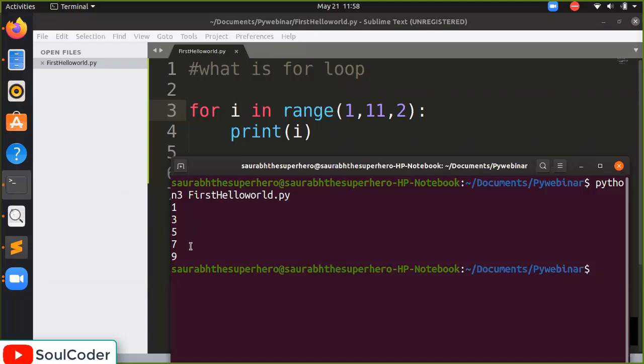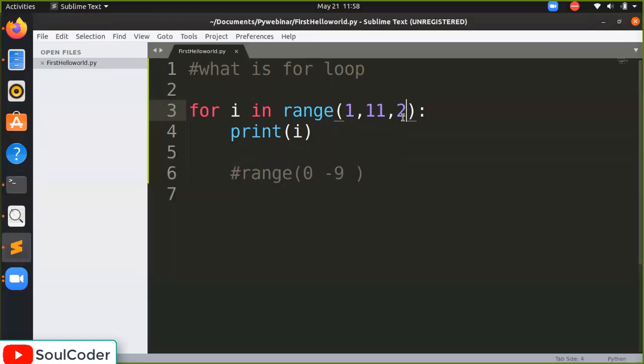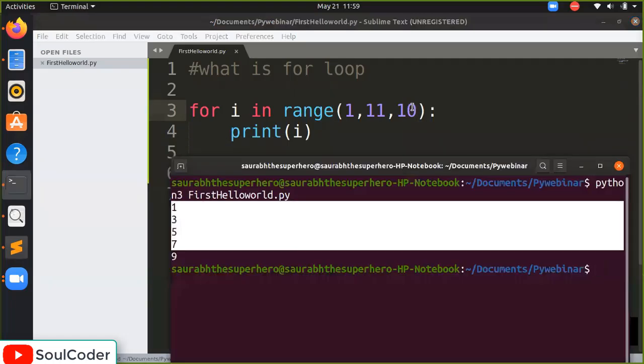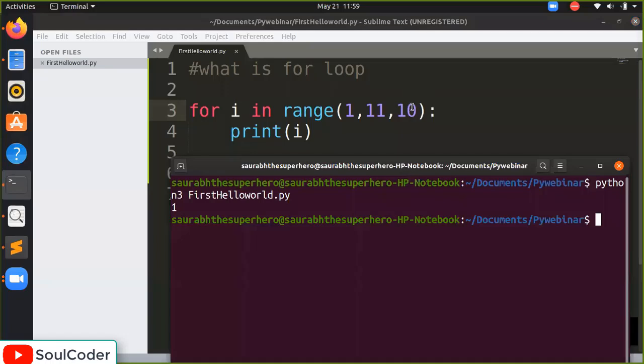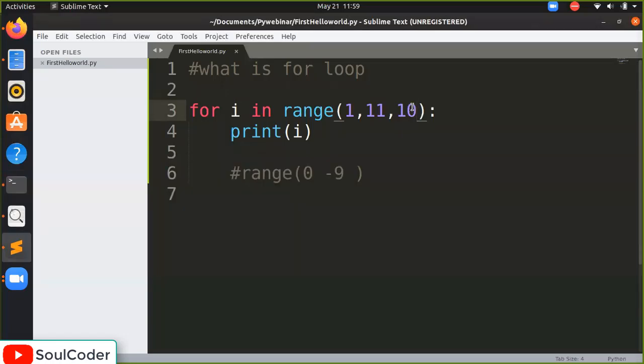1, 3, 5, 7, and 9. The difference between two values is 2. And we can do it many times. If I write 10, then only one statement will be executed. How is that? Let's see. Yes, only one statement is executed.